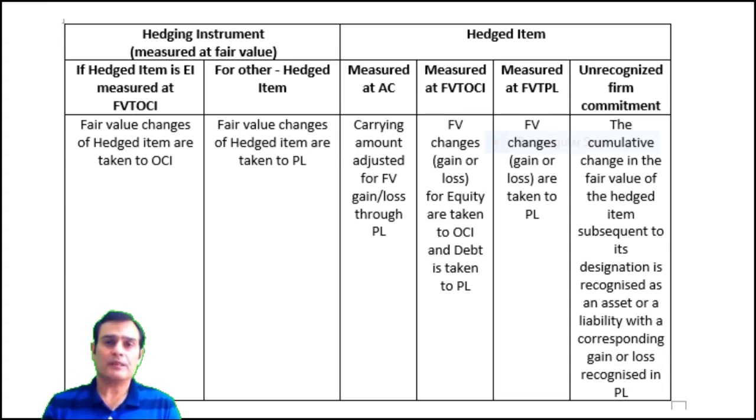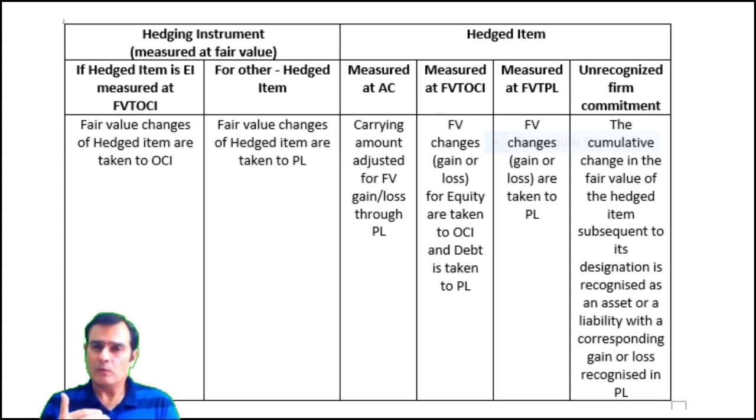So if somebody were to say, just tell me in a single sentence what you do with the fair value changes, I would say first of all, the hedged item and the hedging instrument both are to be taken at fair value. And the fair value changes will simply be taken to the P&L, with the only exception that if the hedged item is an equity instrument measured at fair value through OCI, then the fair value changes of the hedged item and the hedging instrument both are going to be taken in the other comprehensive income.